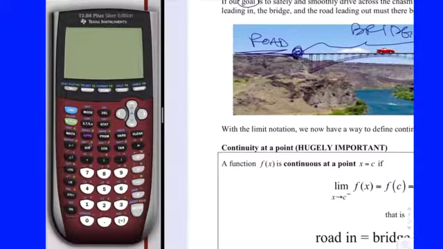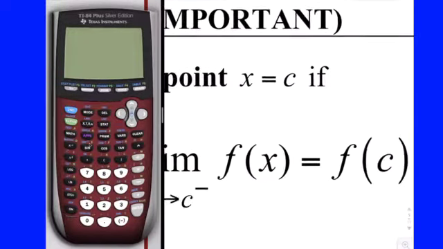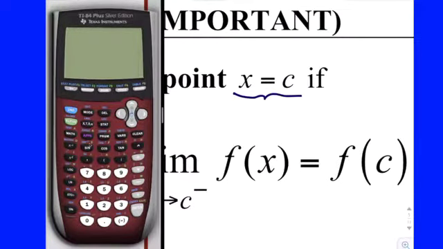All right, and that brings us to this hugely important definition. We now have a way to determine how a function is quantifiably continuous at a point, other than I can draw it from left to right without lifting my pencil, okay? So here it is. A function is said to be continuous at a point. And when I say point, you can either refer to the ordered pair, or you can just refer to the x value where it's continuous. Either one, okay?